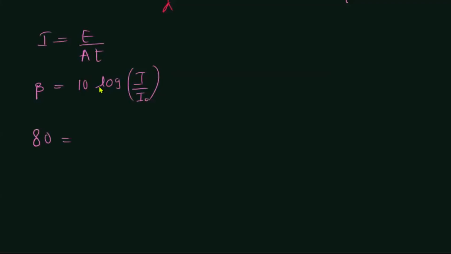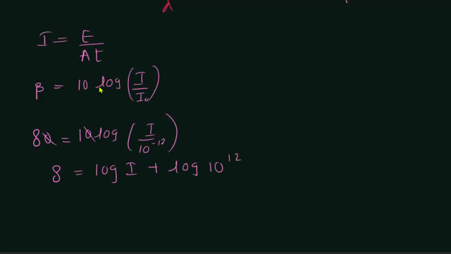Let's find the intensity corresponding to 80 decibels, right? 10 log I over 10 to the power minus 12, so this cancels. 8 is equal to log I plus log 10 to the power 12, so 8 is equal to log I plus 12 log 10.